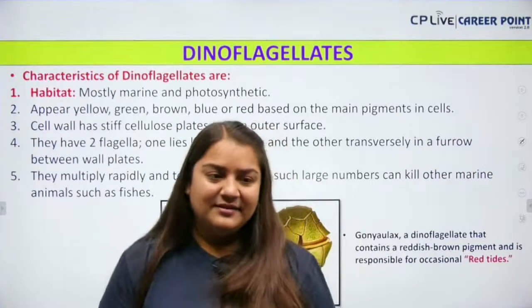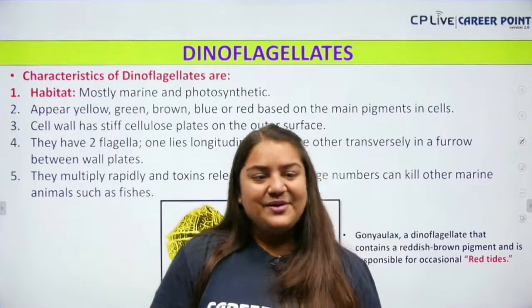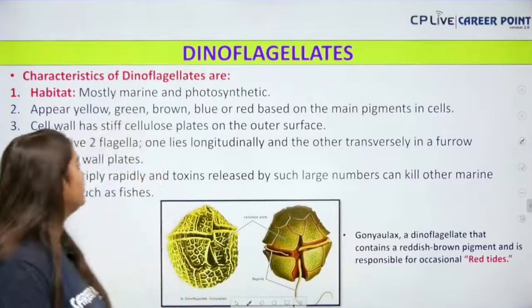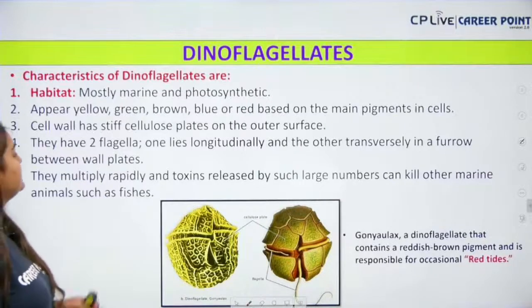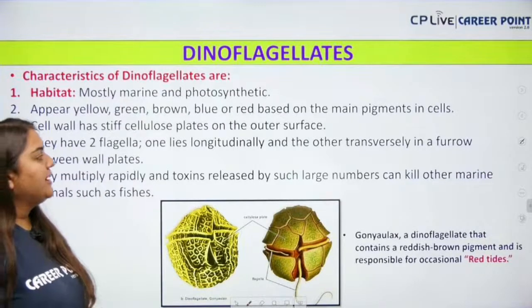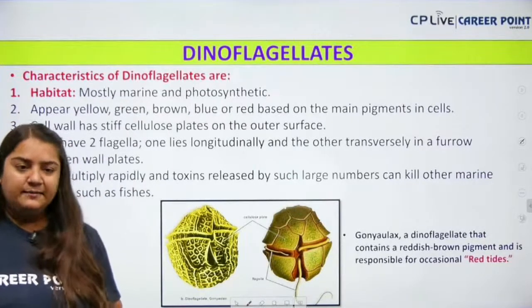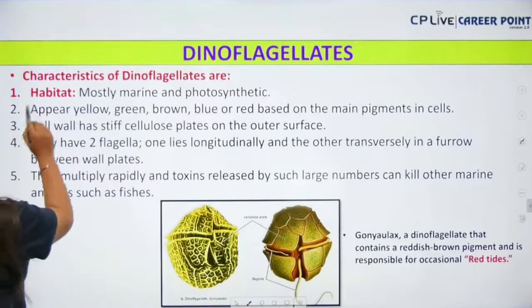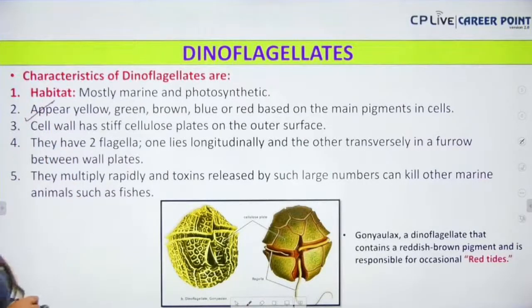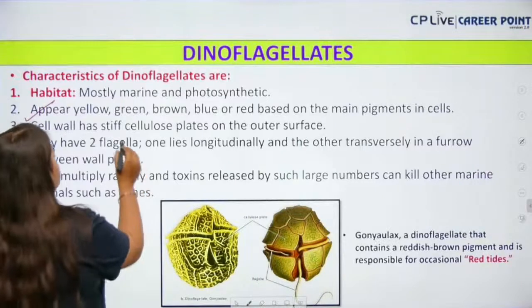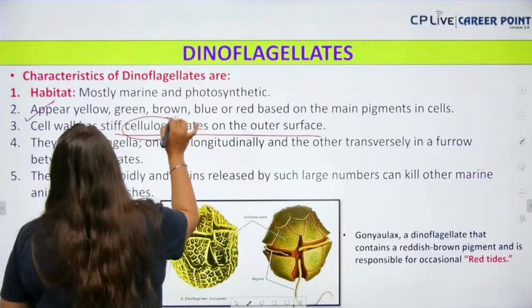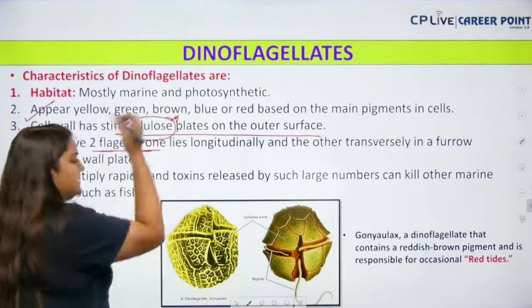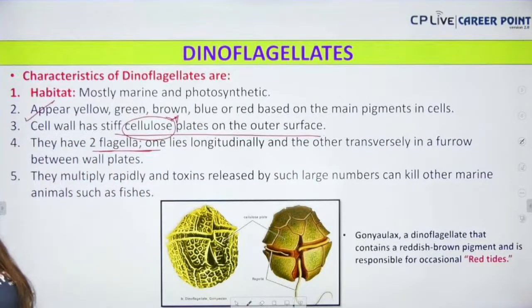Clear everyone? Okay, so habitat, we are going to move on, it is mostly marine and photosynthetic. Then it appears yellow, green, brown, blue and red based on the main pigments of the cell. Clear everyone? Okay, cell wall. Cell wall has a stiff cellulose plate on the outer surface. So the cell wall is made up of a cellulosic layer. Next, it has two flagella because it's a dinoflagellate.